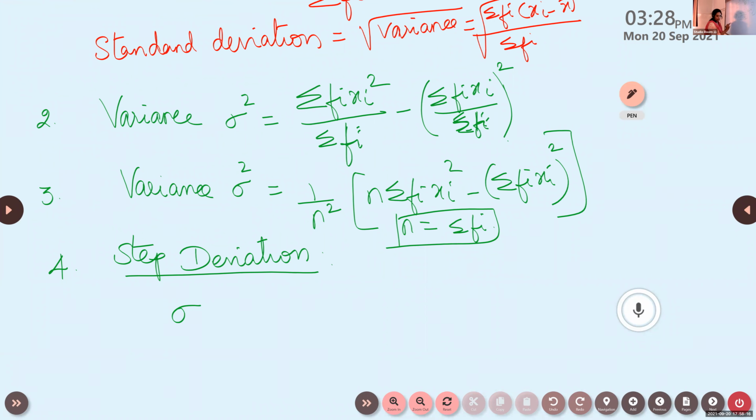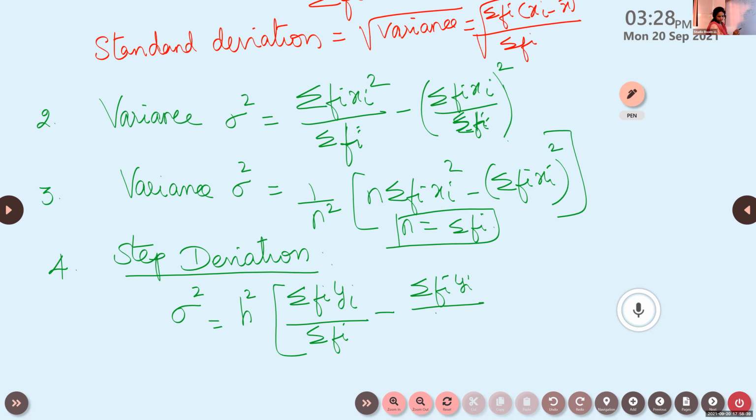Here, sigma square is given by h square into sigma fi yi square by sigma fi minus sigma fi yi by sigma fi the whole square.